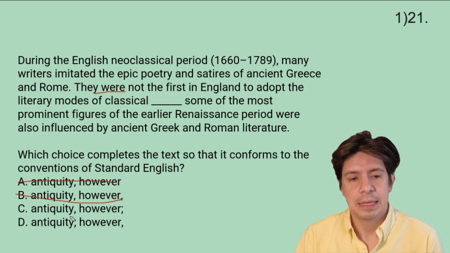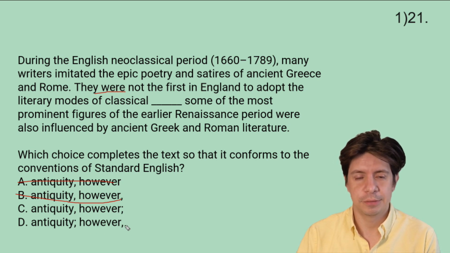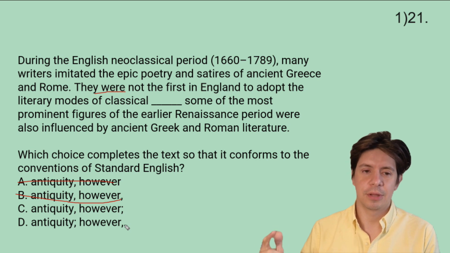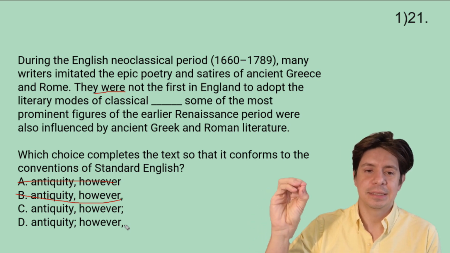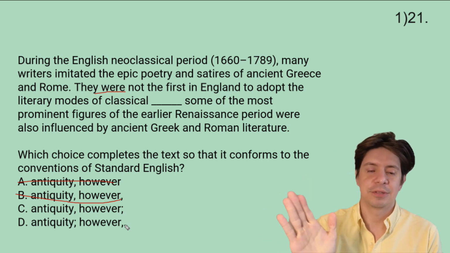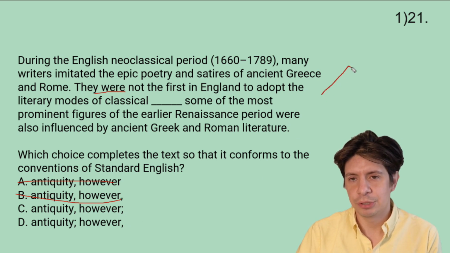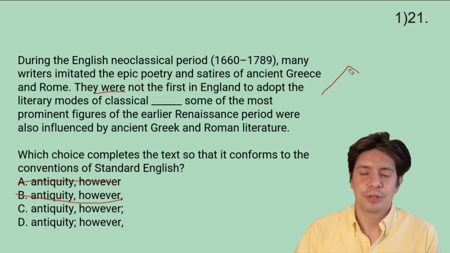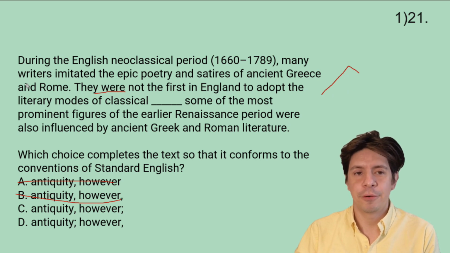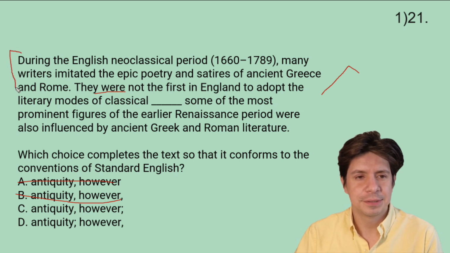So we have a choice of comma, however, semicolon, and semicolon, however, comma. And how do we choose where to put the semicolon? Does it go before or after the however? The key is in the function of however. However is pivoting us. We're going on one stream of thought and then we're turning a bit. So where does the turn happen? We want to think, is it happening between the first sentence and the first part of the second sentence?